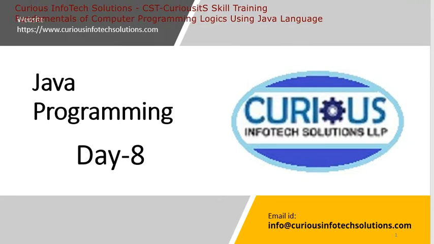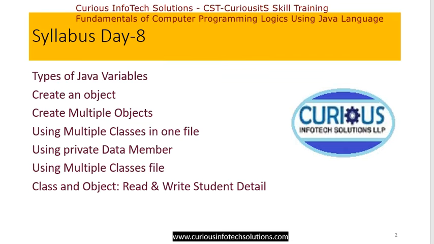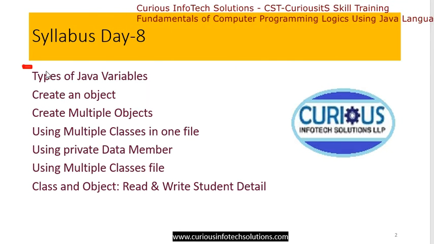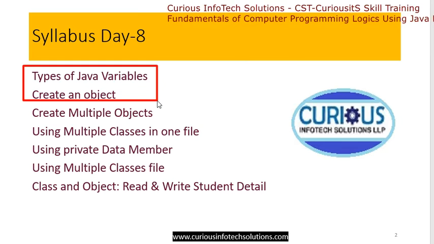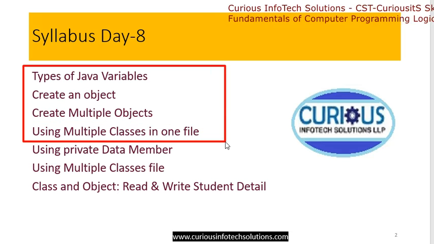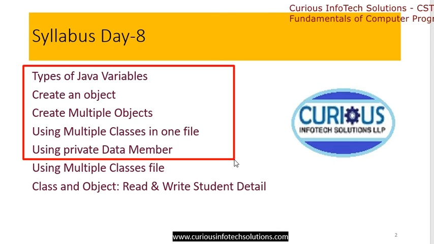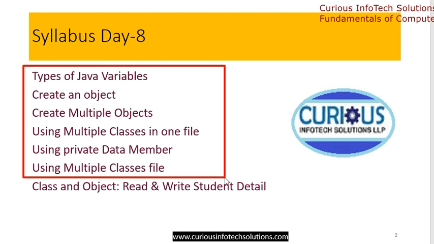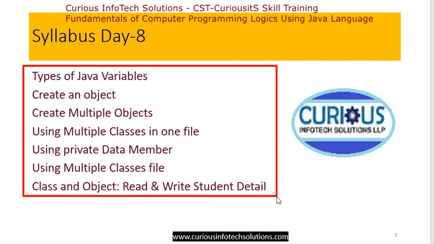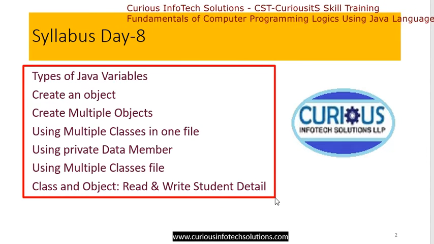So, in this class, we will understand very important terms like type of Java variable, create an object, create multiple objects, using multiple classes in one file, using private data member, using multiple class file, and lastly we will see one live example to read and write student detail.